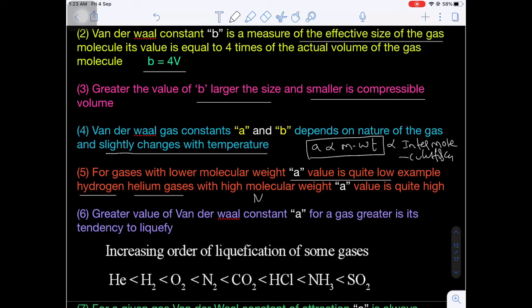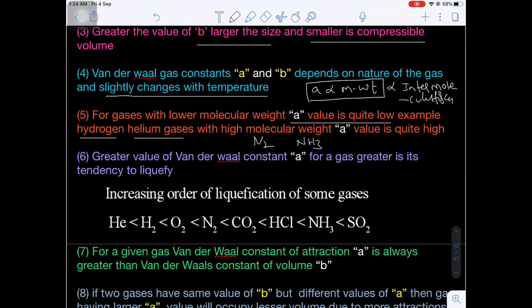Suppose you have nitrogen gas and ammonia gas. Which gas has high molar mass? Ammonia. So that's why ammonia has greater a value as compared to dinitrogen. Are you getting my point? The greater the value of van der Waals constant a of a gas, greater will be the tendency to liquefy. This is very important. The liquefaction of a gas depends upon the intermolecular force of attraction.